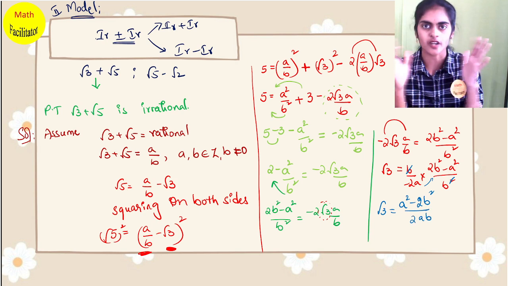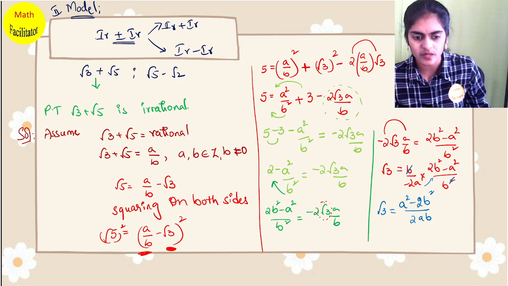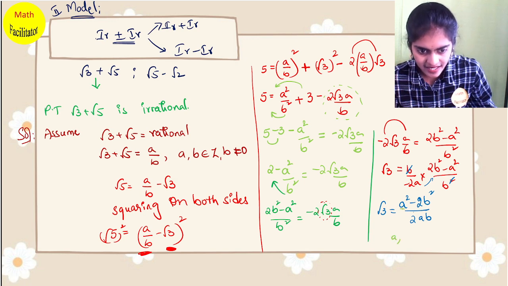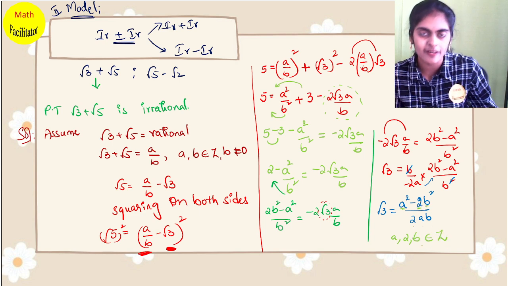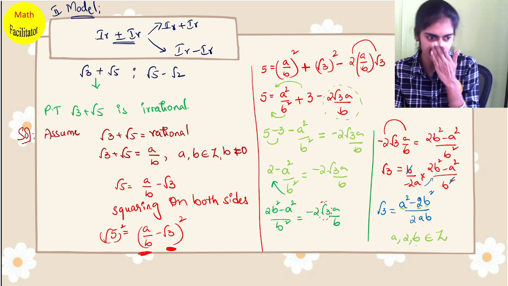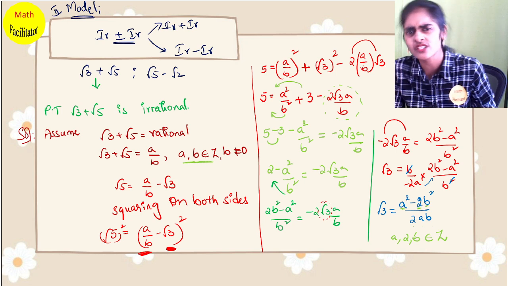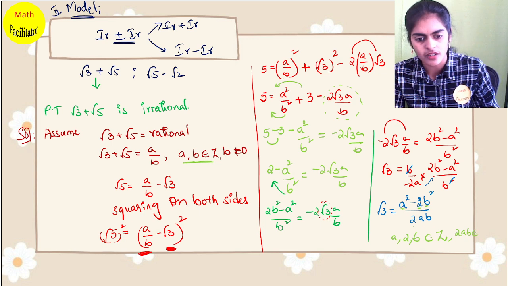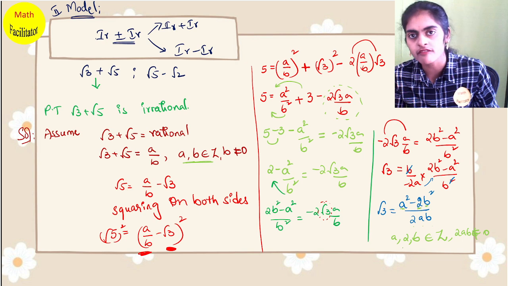Now, see here, it is sorted out. You have separated the irrational number on one side, and the rational on the other side. Now you will write here what the terms included are. I have a, so I'll write a. I have 2, so write 2. I have b, so write b. Here also 2ab is there. So this 2ab belongs to whom? Integers, isn't it? a and b belong to integers here and 2 also belongs to integers. And also 2ab, the denominator, is not equal to 0. And also this is in the form p/q.